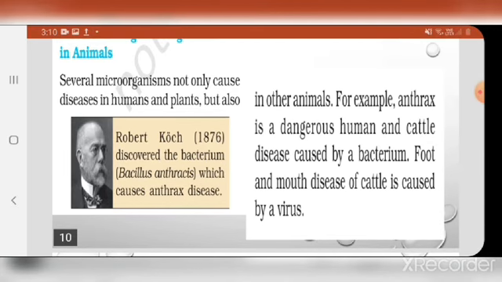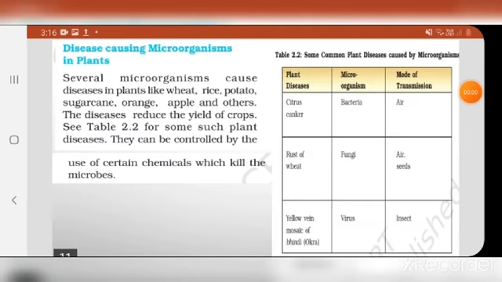Okay, so you have to learn the name of this famous scientist Robert Koch, who discovered the bacterium of anthrax disease, the Bacillus anthracis. We have already learned that microorganisms cause disease in humans and animals.